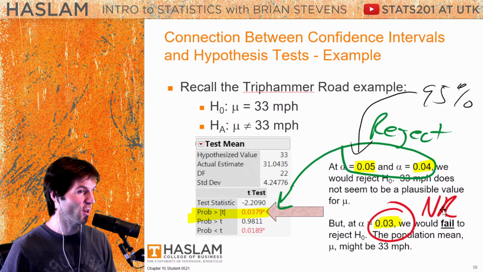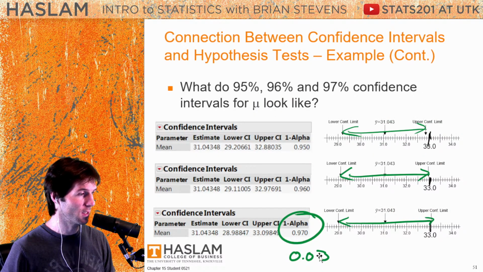What does this say right here? It says NR. What does that mean? At the 0.03 alpha, which is a 97% confidence interval, it's analogous to that, we would not reject 33 because 33 is inside the confidence interval.